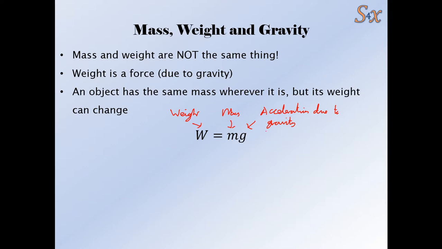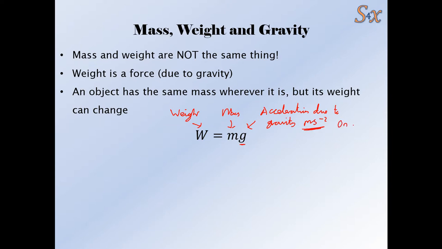A bit of a caveat here, which is this only works if there's no air resistance. In reality, you start to reach a maximum velocity. You might have talked about terminal velocity in physics before. So this only works for a bit before air resistance kind of ruins it. But to work out the weight, we do the mass times this acceleration due to gravity. This is not a force, okay? It has units of meters per second squared, so it's an acceleration. Not a force. The force due to gravity is weight, effectively. So a little bit confusing, but it is an acceleration.